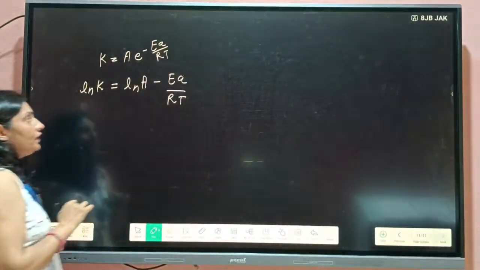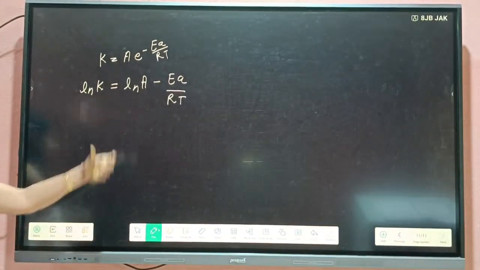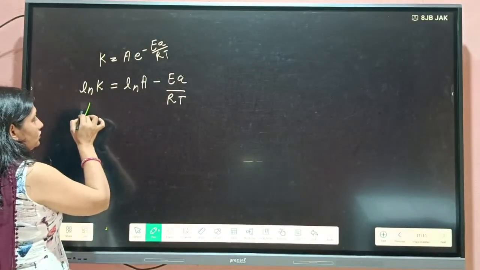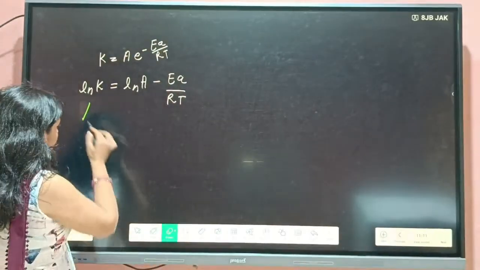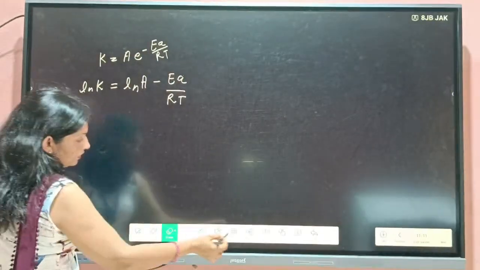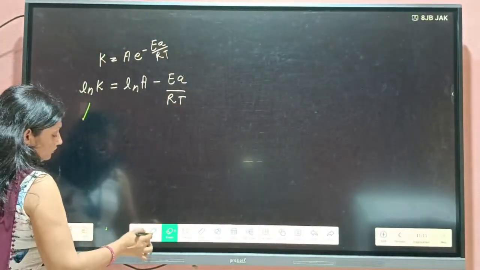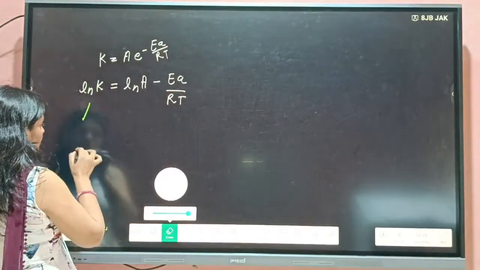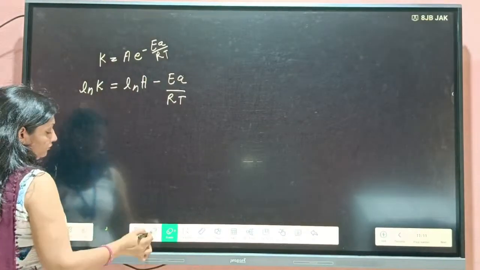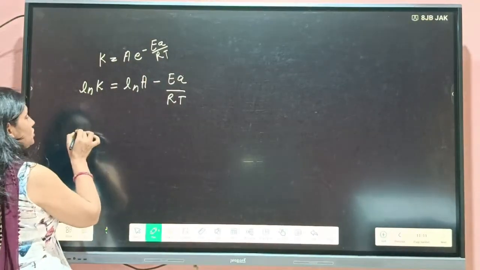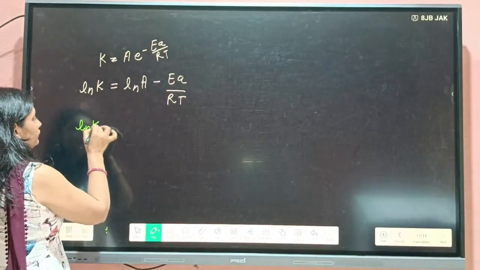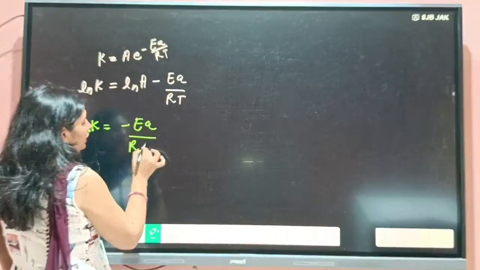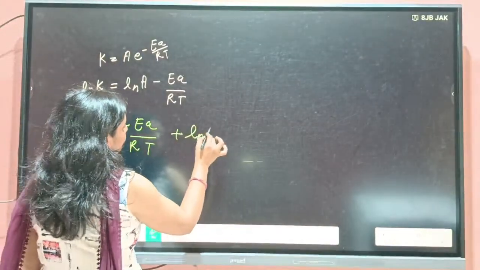Okay, so now compare this equation. I can write it in this way also: ln k is equal to minus EA by RT plus ln A.